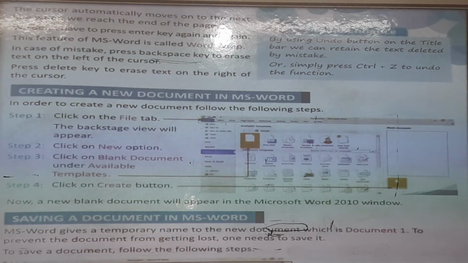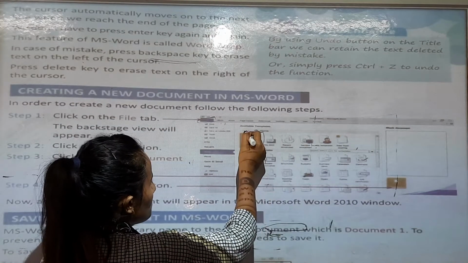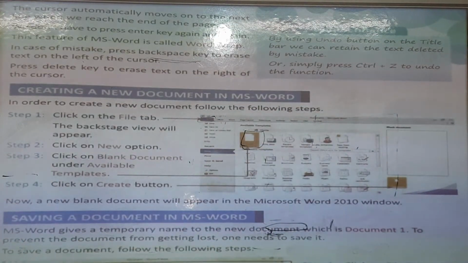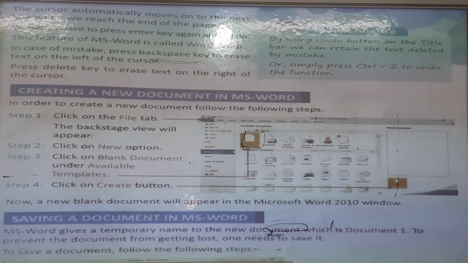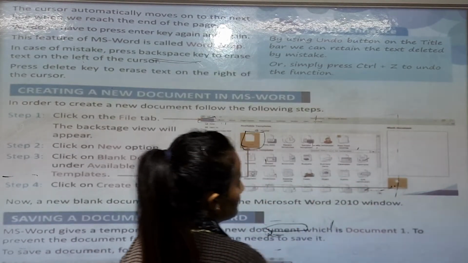Then click on Blank document under Available Templates. So you have to click there. This is Blank document. You have to click there. Now step 4, the Create button. So you will click there, the Create button.